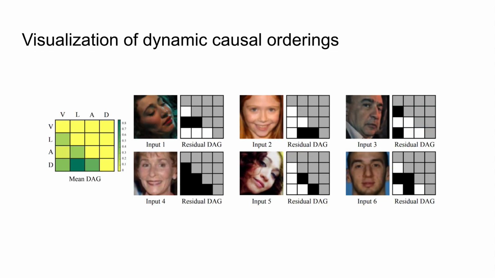Finally, we visualize the dynamic causal orderings learned from the dataset. On the left, we show the mean DAG learned across the whole dataset. And on the right, we show the residual DAGs depending on each individual input image, and you can clearly see that they are different.